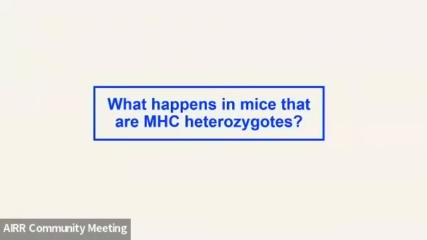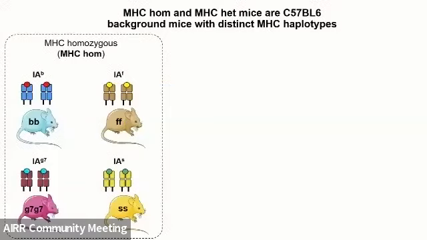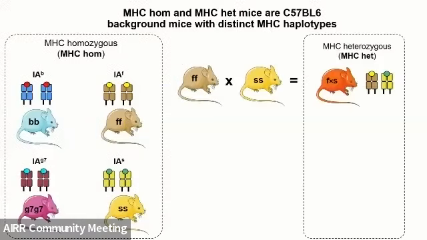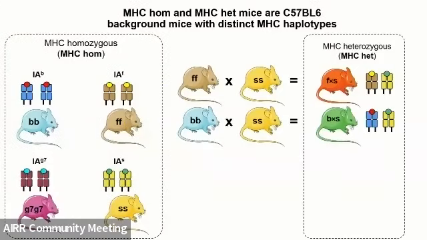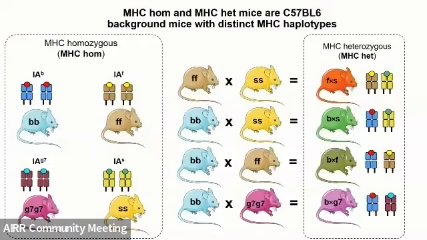So we want to know what happens if we cross these mice and introduce 2 MHC alleles, making them MHC heterozygous. So just looking back at our MHC homozygous animals, this is what they are. And we've crossed them various different times to create MHC heterozygous animals. Then they inherit a class 2 molecule from either parent. So I'm just going through and showing you the different MHC heterozygous animals.